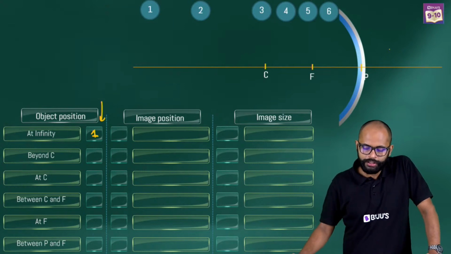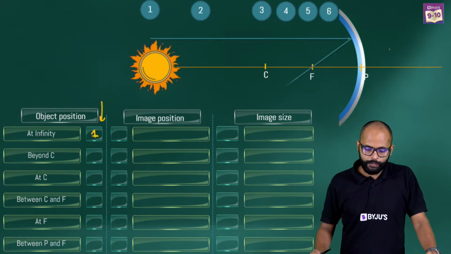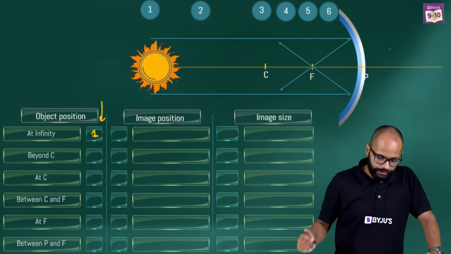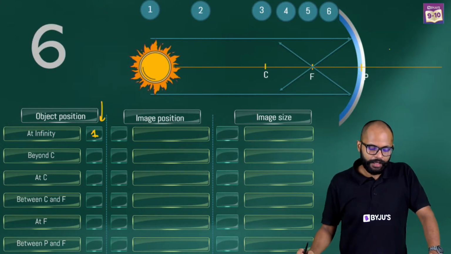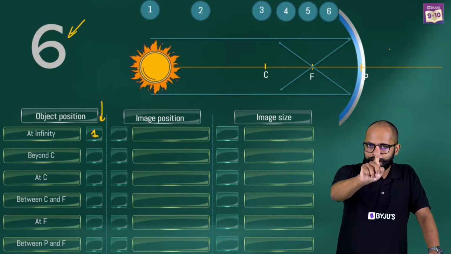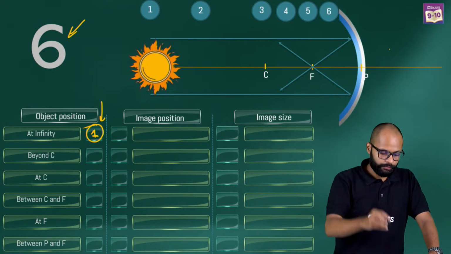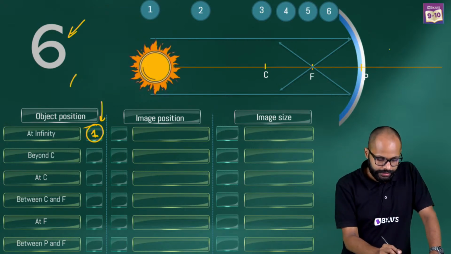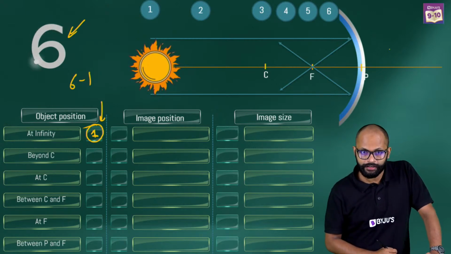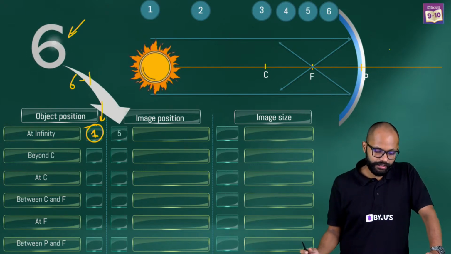So how will you know where the image will be formed? See, your object is at infinity, at position 1. Now, what will you do? You will take the number 6 and subtract this object position number from that. This will become 6 minus 1, which means it will become 5.